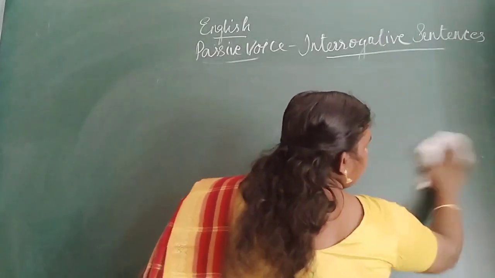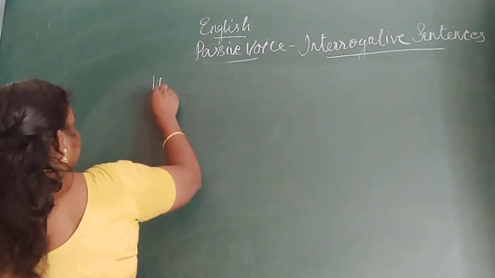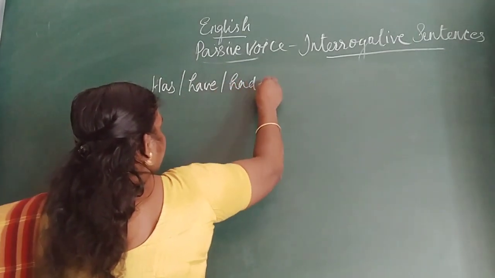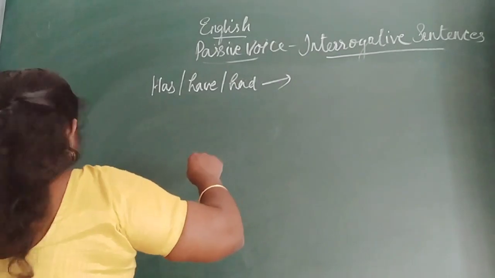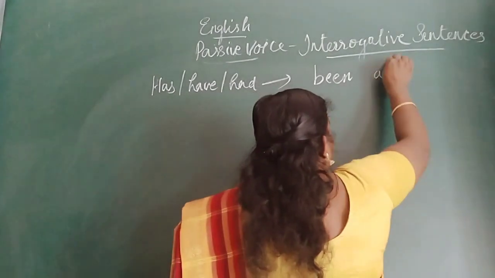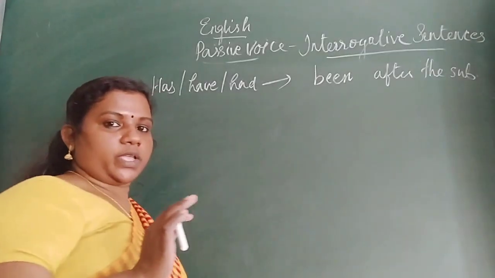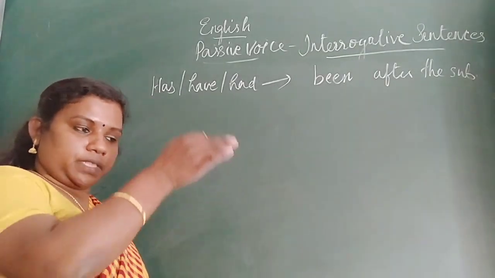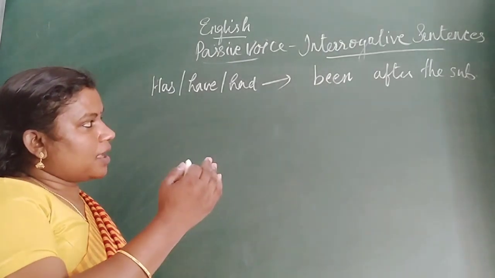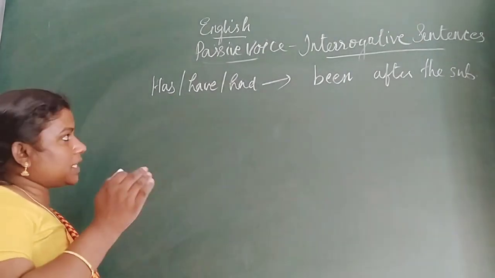Next we will go to the third rule: yes or no questions, how to change them into passive voice. Okay, third rule. Next auxiliary verbs, what are they? Has, have, or had. When we are changing into passive voice, we have to use been after the subject. So here also we will start the question with the same auxiliary form, and after the subject we have to use been, when we have questions which start with has, have, had.